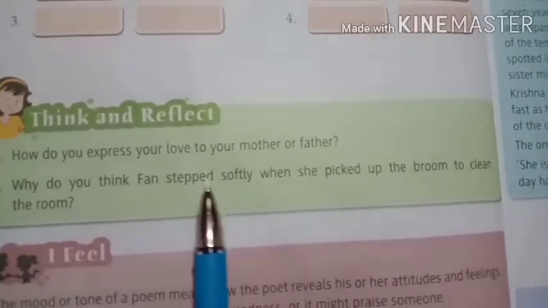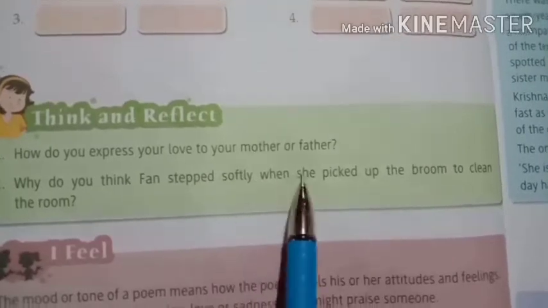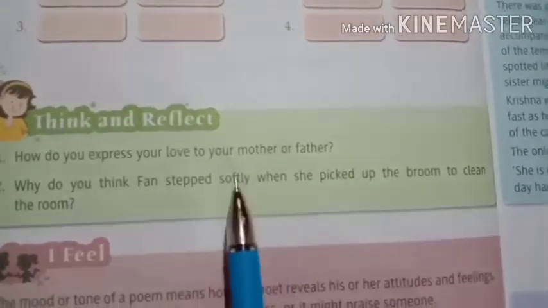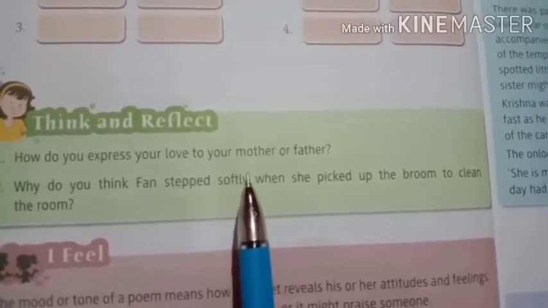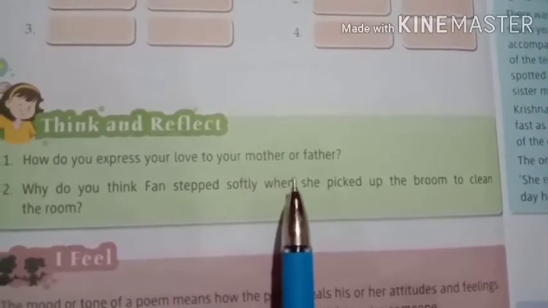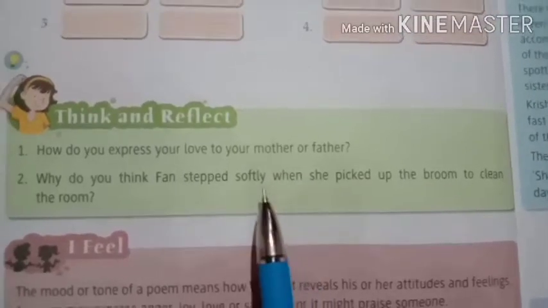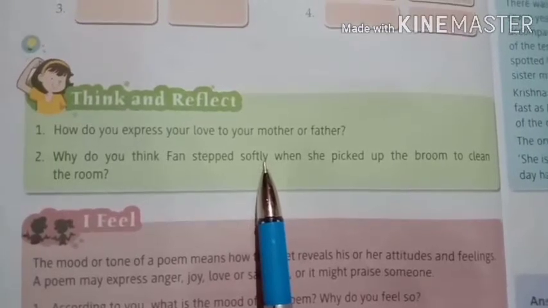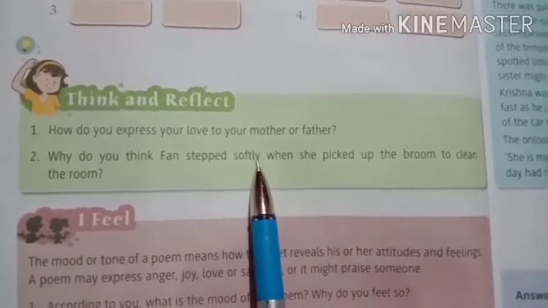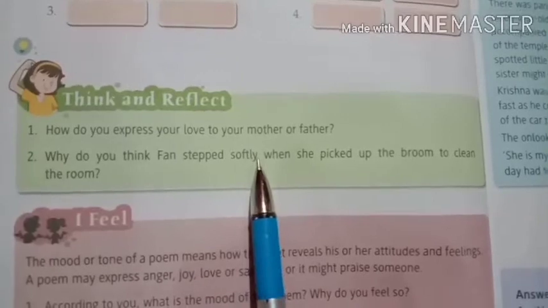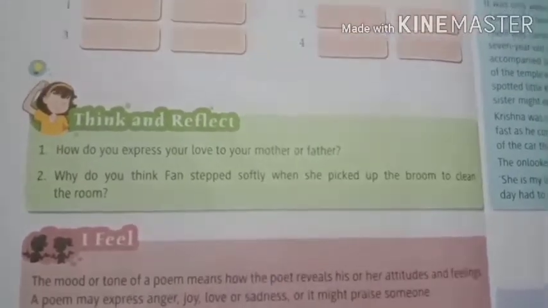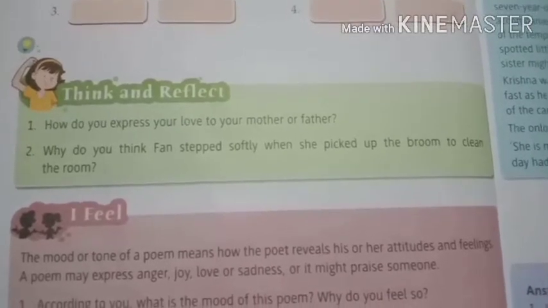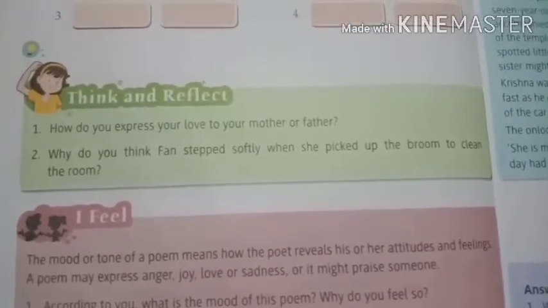Why do you think Fan stepped softly when she picked up the broom to clean the room? Okay, now you know that Fan, little Fan. She had put the baby to sleep. She was the only one who was helping her mother. She put her baby to sleep. Then after that, she was going to clean the room. She was taking the broom to clean the room. So that time she stepped very softly. She stepped very softly means she was walking with very quiet steps. She was walking very quietly and slowly.